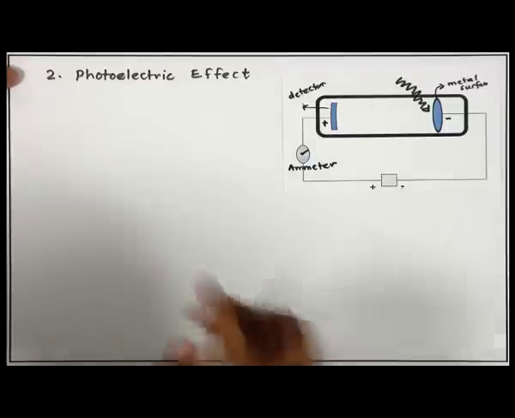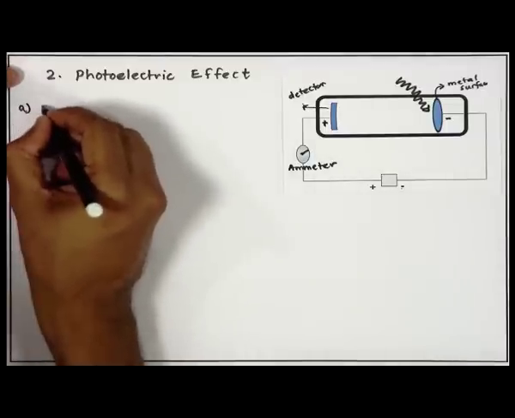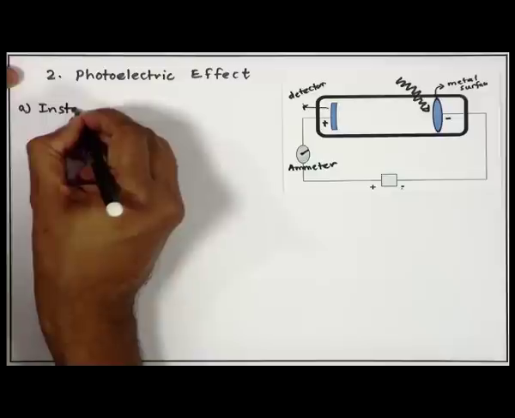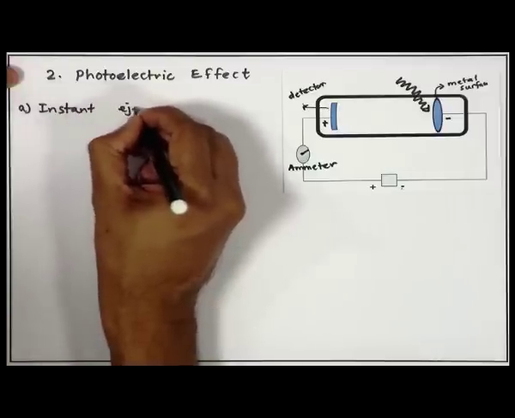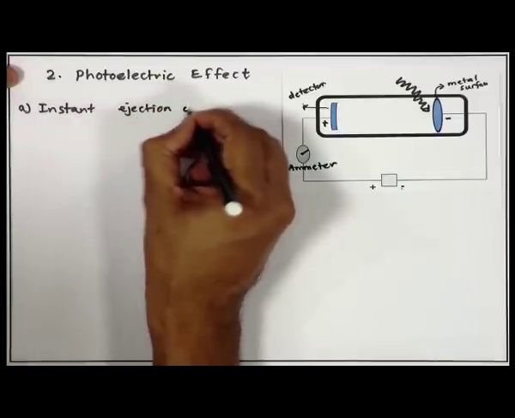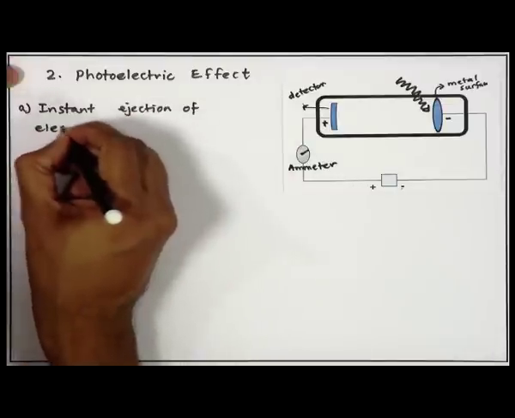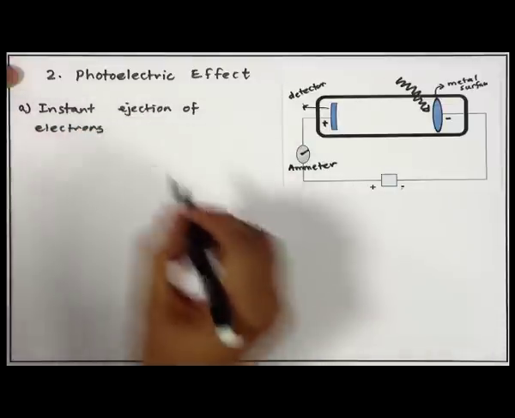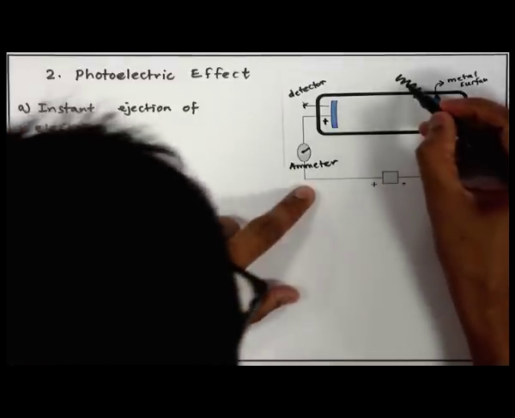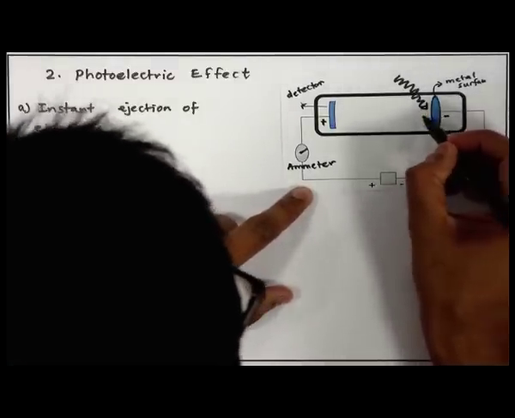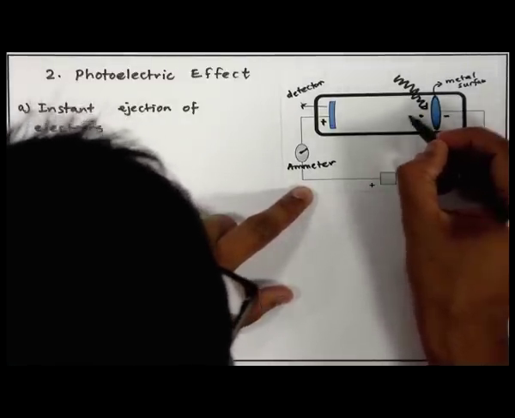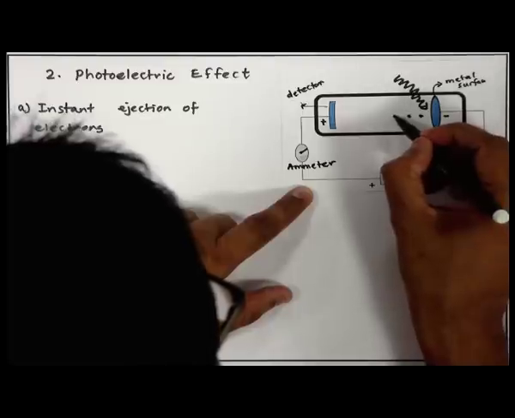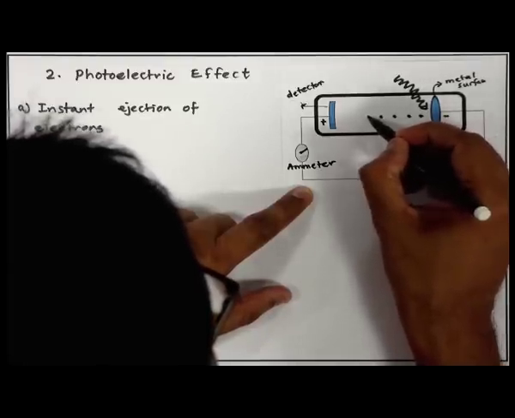When electromagnetic radiation fell on the metal surface, he made some interesting observations. First thing he saw is instant ejection of electrons. When light fell on this metal surface, he saw that electrons came out of this metal surface and they started going along this direction.